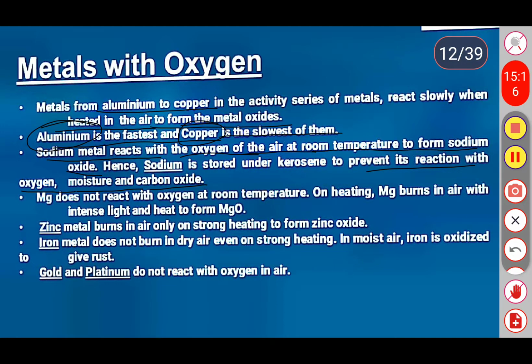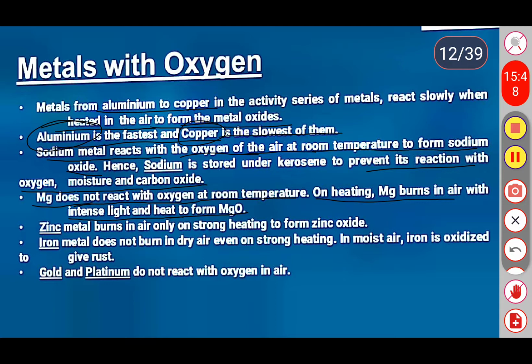Next one, magnesium does not react with the oxygen at room temperature. On heating, magnesium burns in the air with intense light and heat. So when a magnesium strip is burned in presence of air, it shows a dazzling white flame.